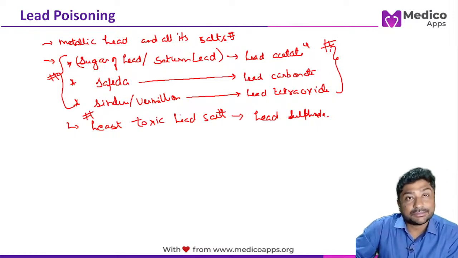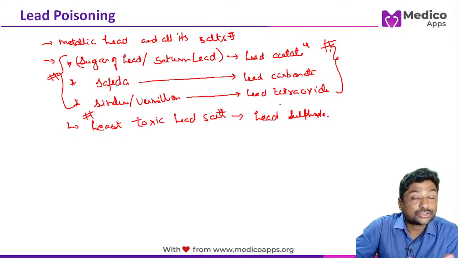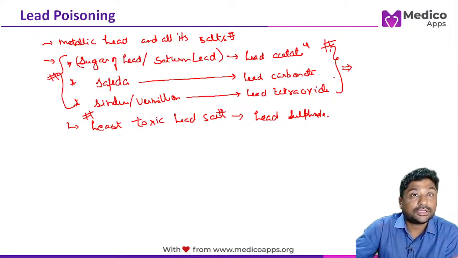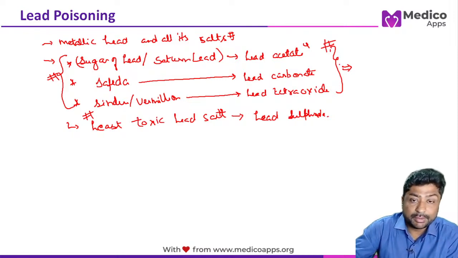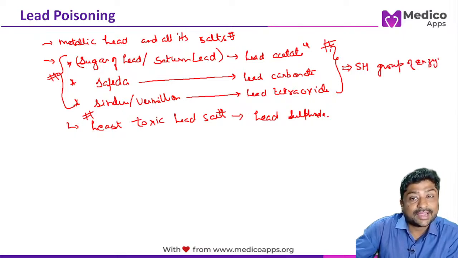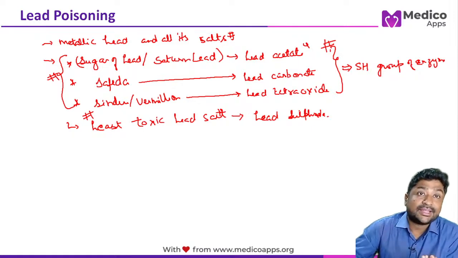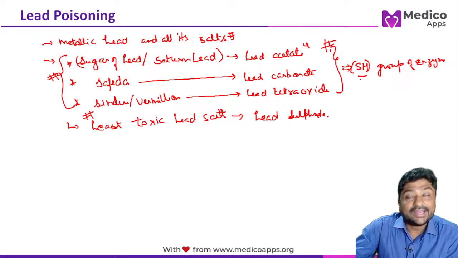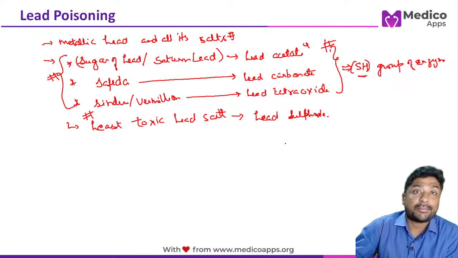So what is the mechanism by which these metallic lead salts actually lead to pallor and all the other chronic lead poisoning symptoms? So remember, lead actually combines with the SH group of the enzymes. Enzymes are made up of amino acids, and there are some amino acids which will have SH group. So lead interacts with this SH group of amino acids.